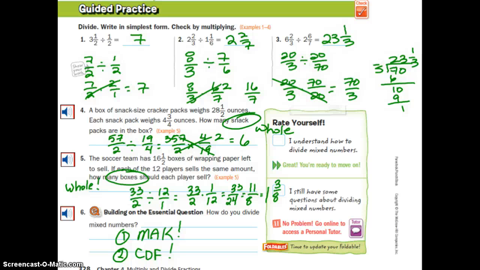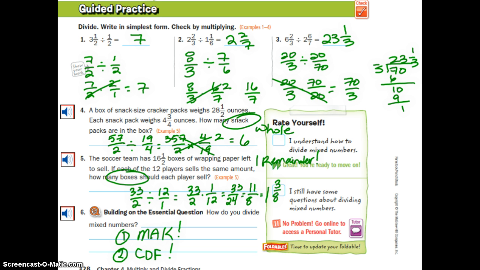And the last one is not a whole number. But it seems like it should be now, doesn't it? How many boxes should each player sell? I think I'm going to get a whole, but I'm going to look at my work. I know I have 16. I know I have to divide them up. So if I looked at that, I would not have written the word whole. I would have known that 12 is going to go into 16 one full time, and it's going to have a remainder of some sort.